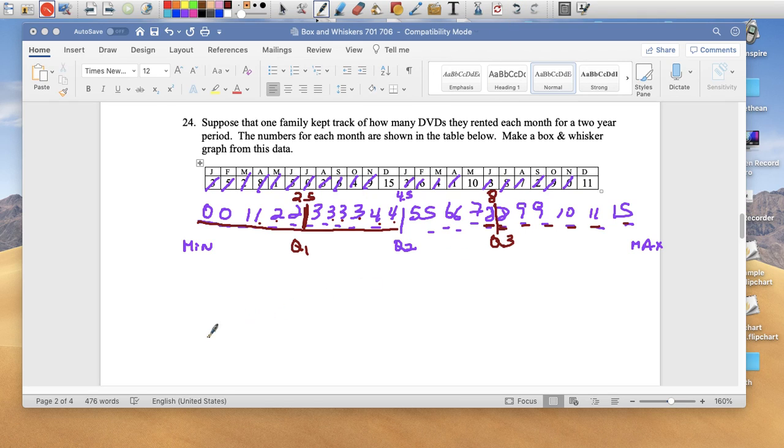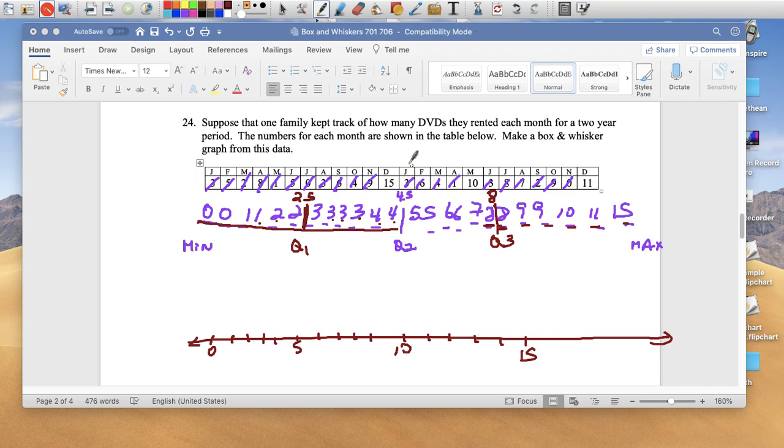So this one seems pretty simple to create. 0, 1, 2, 3, 4, 5, 6, 7, 8, 9, 10, 11, 12, 13, 14, 15. I could have even done a bigger one. So min, max, 2.5, 4.5, and 8.